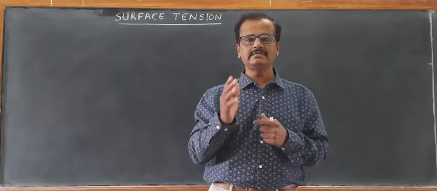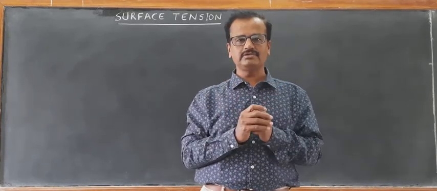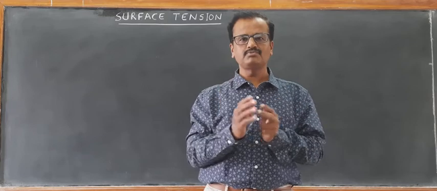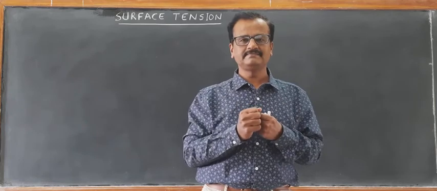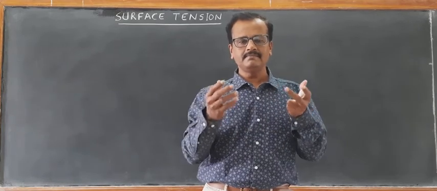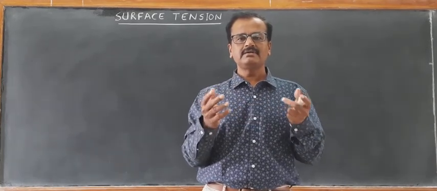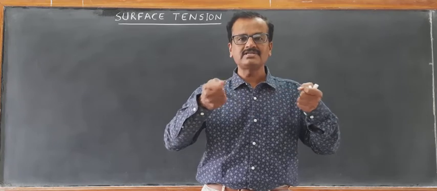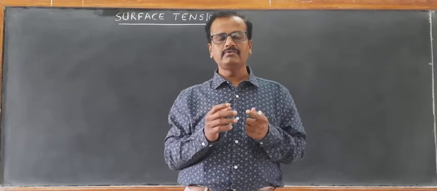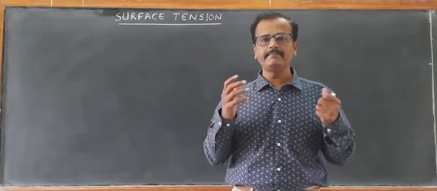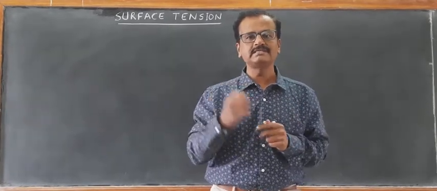Surface tension is the property of the liquid surface molecules, by virtue of the additional energy possessed per unit area, that makes them behave like a stretched membrane. So we are now going into detail about what makes the molecules on the surface of a liquid possess this additional energy.